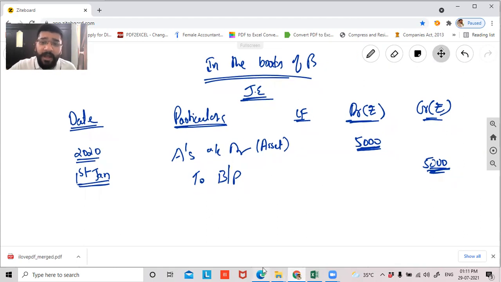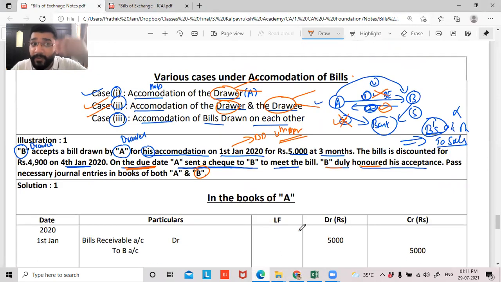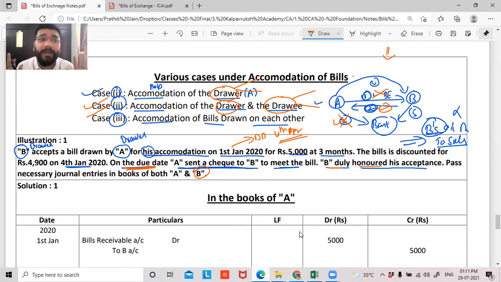Now, guys, after the acceptance of the bill, A is going and getting it discounted from the bank. Do we need to record any entry for this discounting in B? No. So forget this. Then what is happening? Guys, you have to go in the sequence of the question. So this kind of diagram, if you draw it in the rough column, you will find it very comfortable.